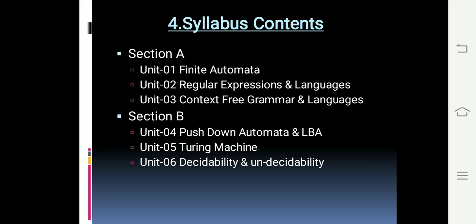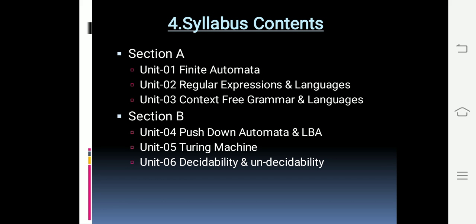And the last is unit 6, in which you are going to study decidability and undecidability. In that you are going to study what are decidable problems, how decidable problems are related with regular languages, what are undecidable problems, and the Post correspondence problem, then intractable problems such as class P and NP. These are the contents of your syllabus.